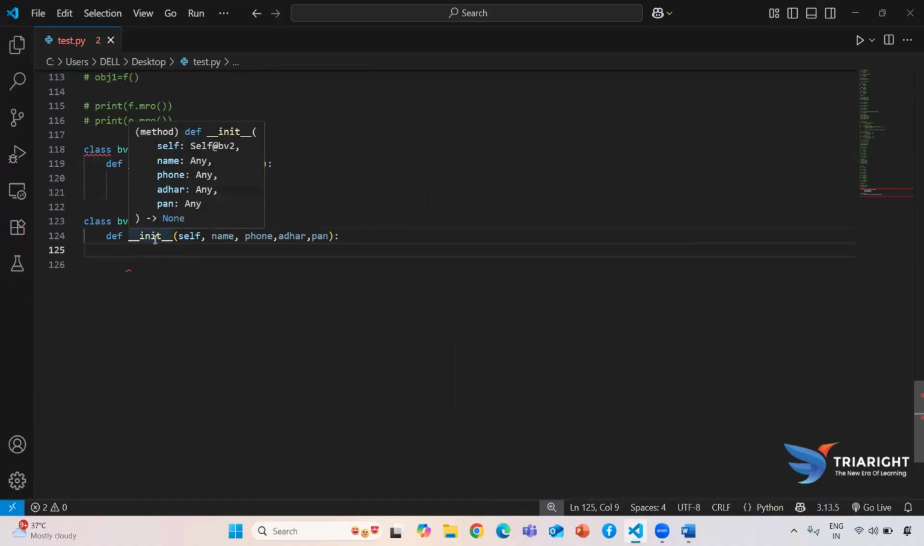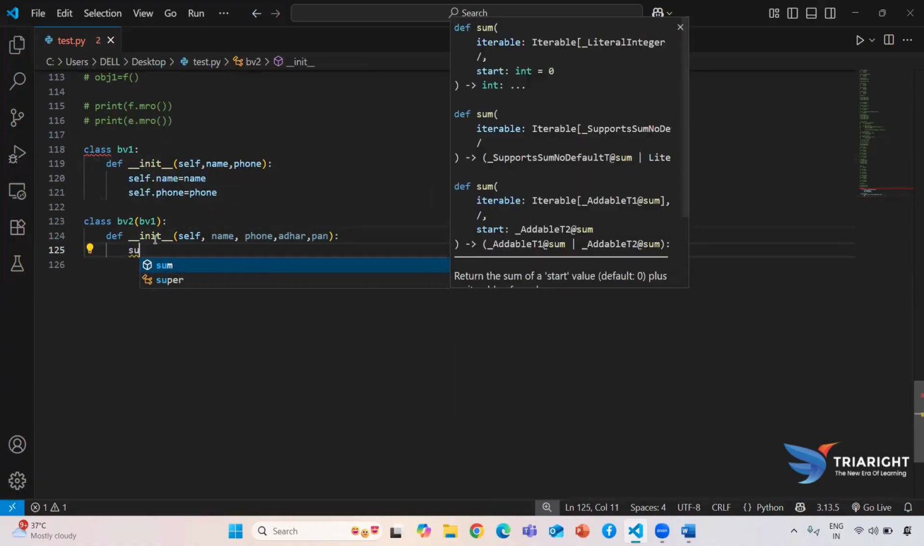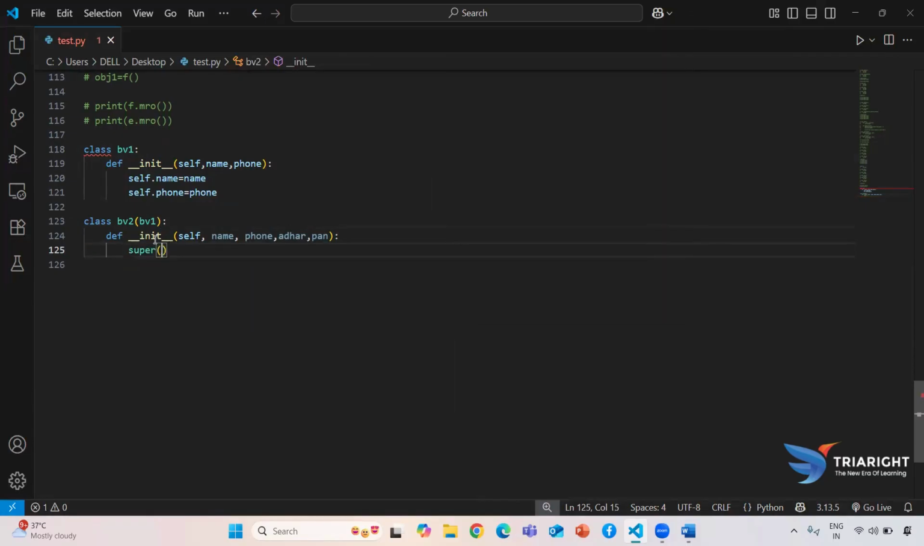To use the superclass, first you need to write your super method, then pass parentheses, then use double underscore init. Here you need to pass your previous two variables, name, phone number. So this is the way we can use our super method. Make sure that whenever you are using the super method, the class must inherit. If you are not inheriting, it will give you an error.